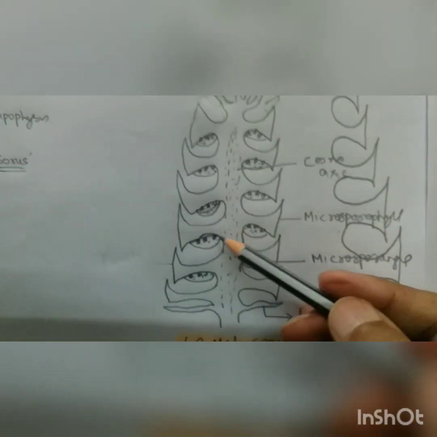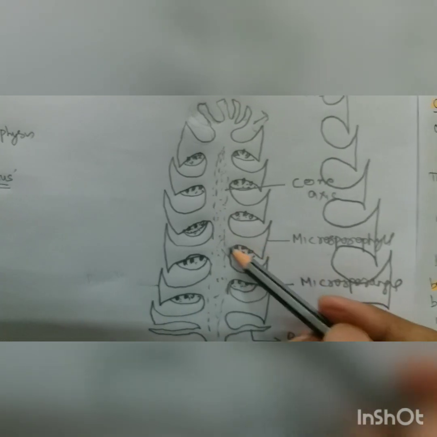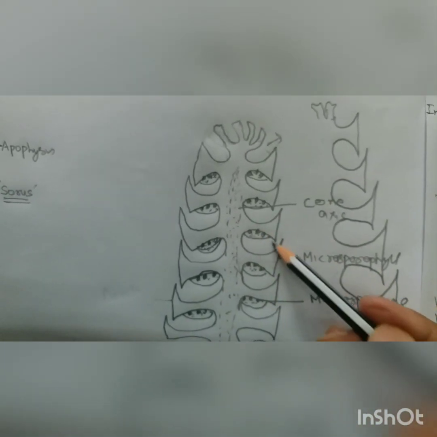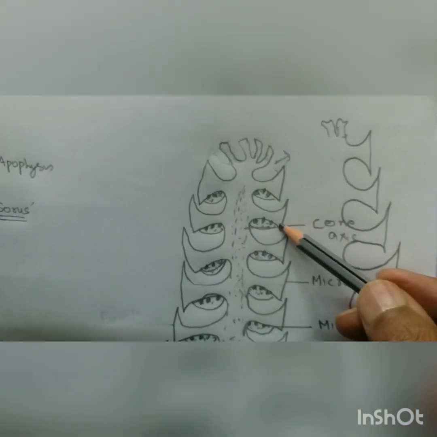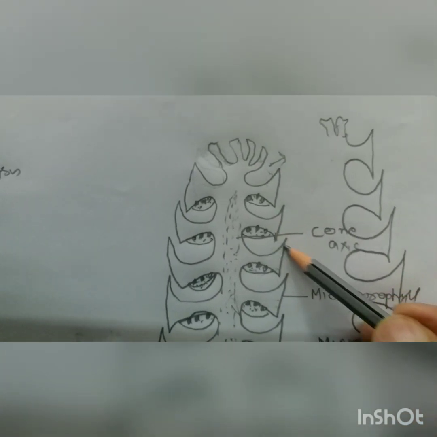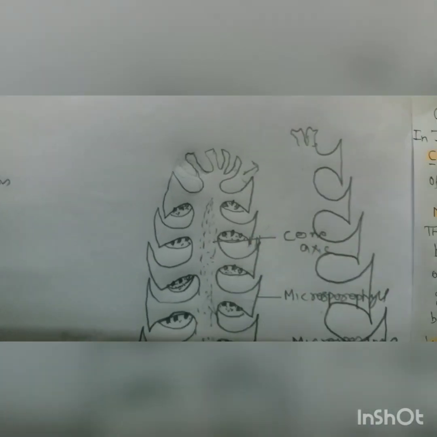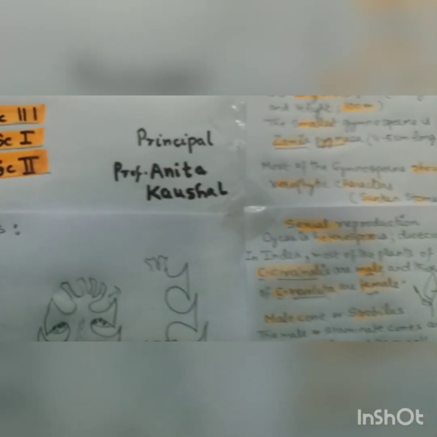You will see there is a central axis and the microsporophylls are arranged at right angle to it, and here the microsporangia are covered by downward and upward projections, so that there is no evaporation and they will not dehisce, right? So now we are coming to the next part, that is the detail of microsporophyll.